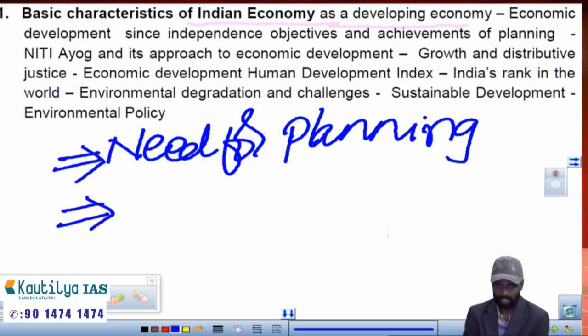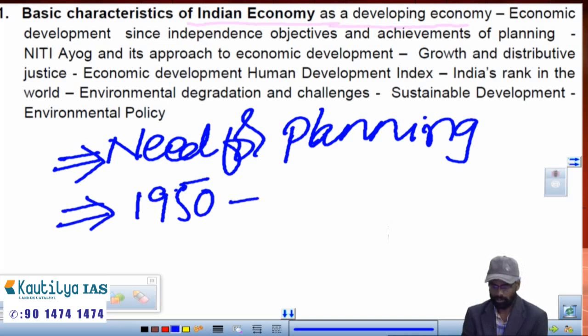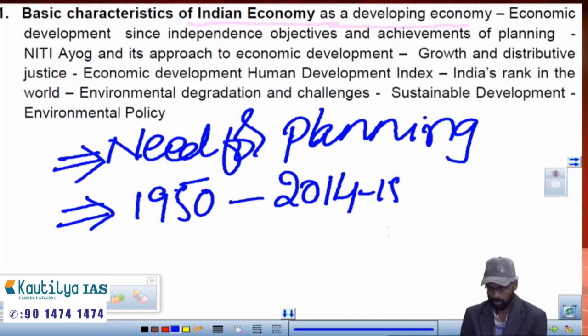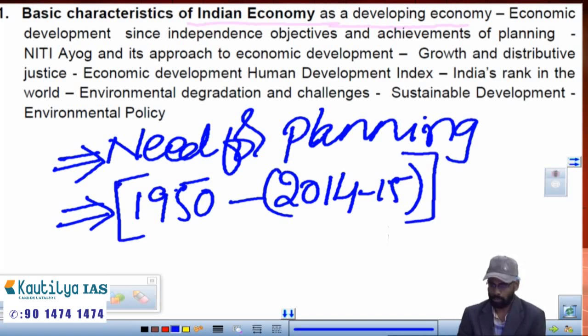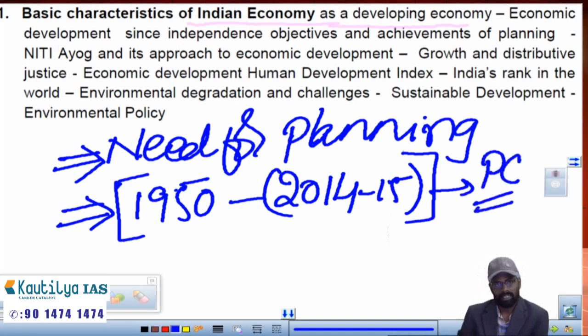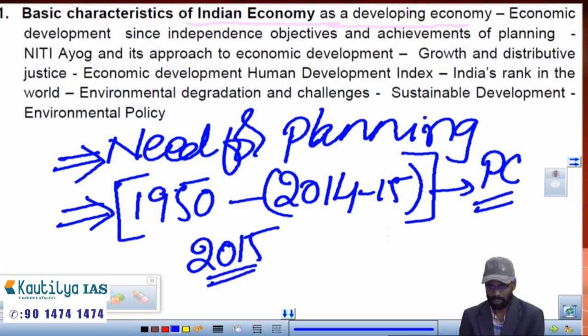And how the development happened in the planning period, that is 1950 to 2014 or 15, until Niti Aayog was formed. How much growth India achieved during this plan period. This period from 1950 is the plan period approach, where the planning commission played the main role, and in 2015 Niti Aayog was established, replacing the planning commission.